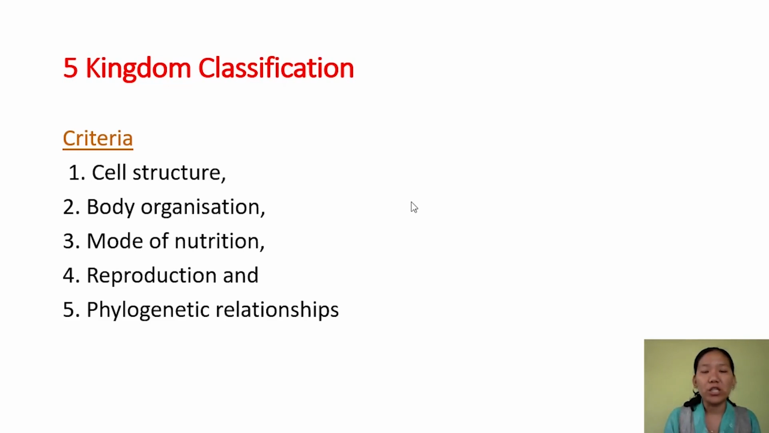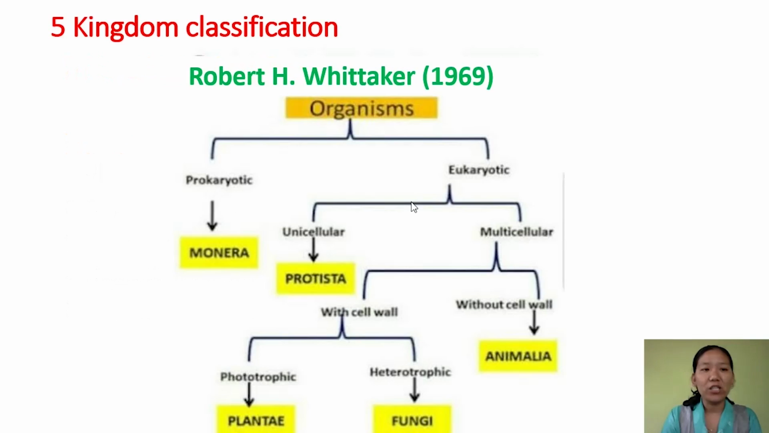And the fourth one is reproduction. Reproduction can take place by sexual means as well as asexual means. So there are certain organisms which do not undergo sexual reproduction. So again, based on this, the organisms are classified. And the fifth criterion is very important, that is phylogenetic relationship. So he took into consideration the evolutionary relationship between those organisms and placed them accordingly. He made sure that the organisms which are from a common ancestor are placed in the same category or same group. So let us look at the five kingdom classification.